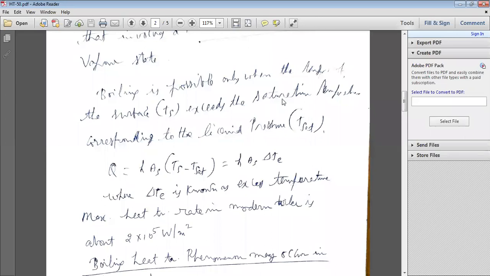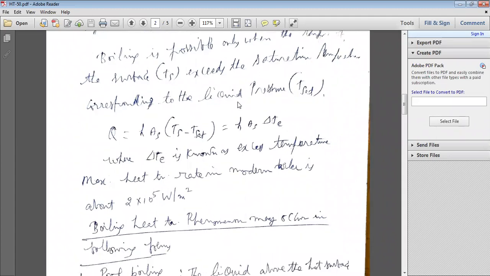Whenever the surface temperature is more than the saturation temperature of the liquid at the corresponding pressure, obviously boiling takes place. The liquid may be water or any other liquid.